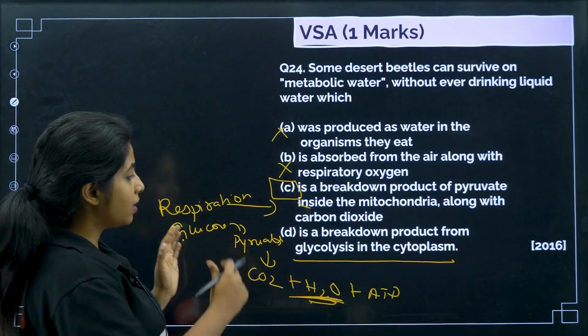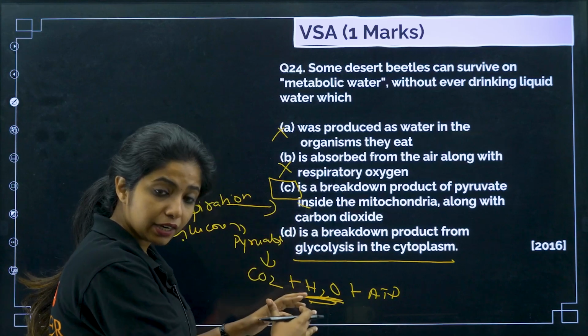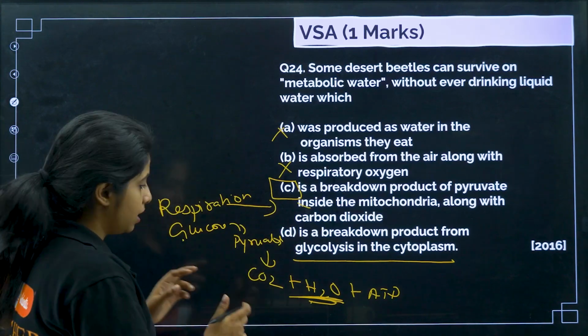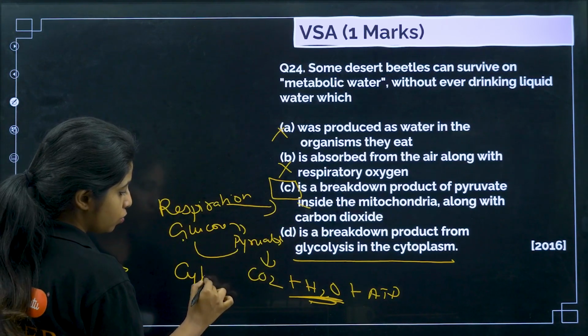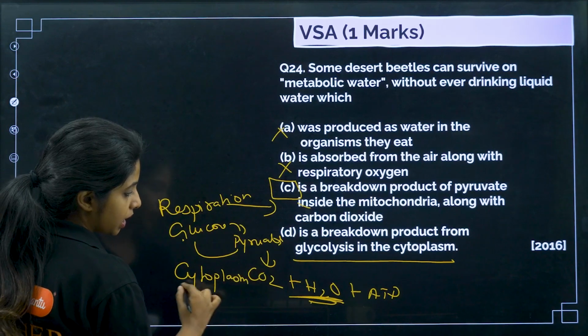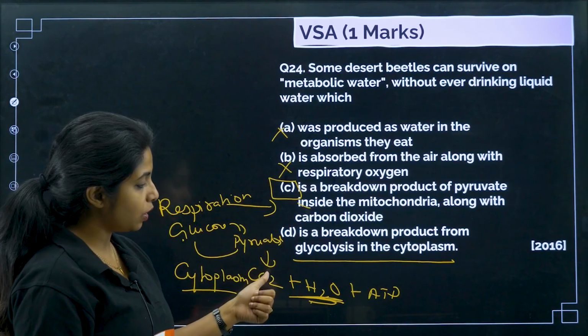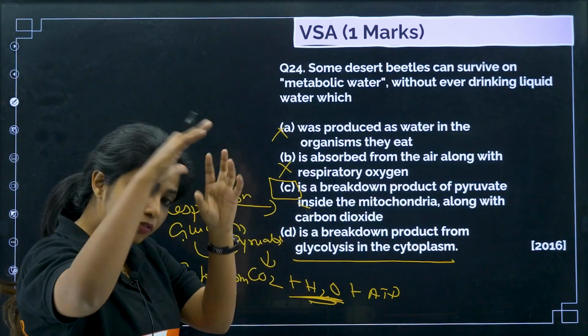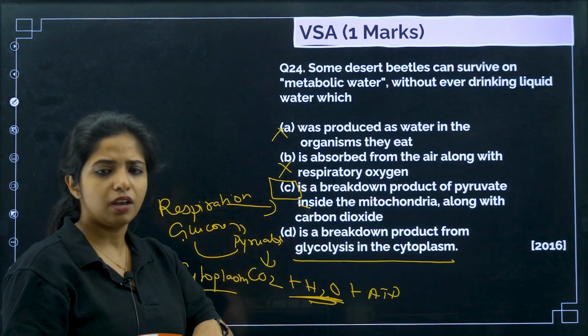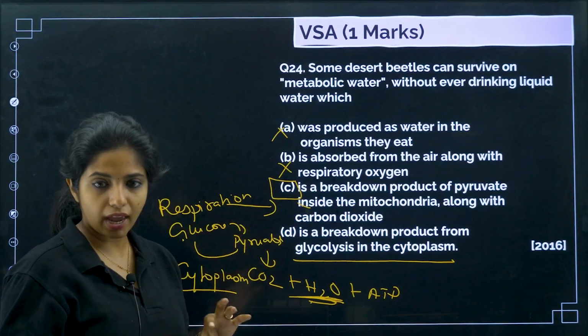You should know that glucose to pyruvate happens in the cytoplasm, and this is known as glycolysis. But later, when this pyruvate gets into the mitochondria and is converted into acetyl-CoA, it has a huge number of reactions over there.